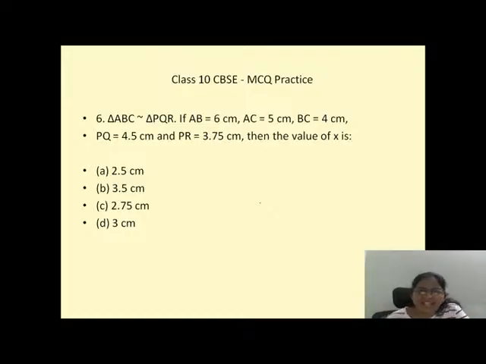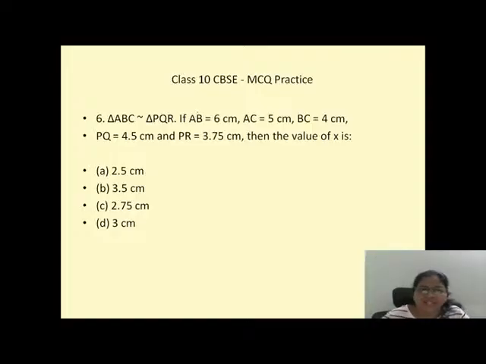Yes, come. Yeah, triangles question. How many of you like triangles? So many people, by looking at the question itself, sometimes skip the question and move on to the next one. Don't do that.